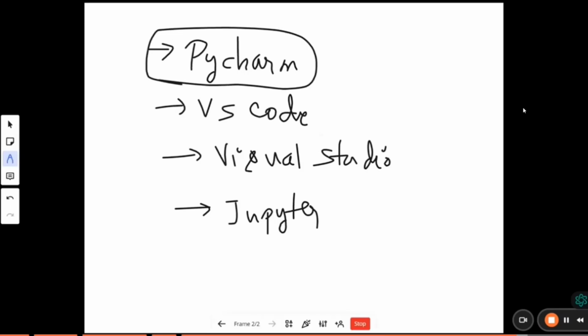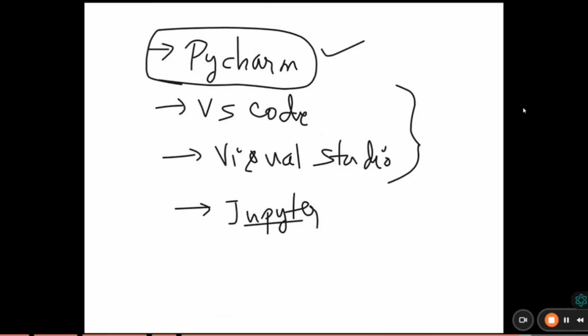Why? Because PyCharm is very easy to handle. VS Code and Visual Studio are also used, but PyCharm is mainly used, and Jupyter is mainly used for data science, machine learning and AI. But in this tutorial we will mainly use the PyCharm application. So how do you download the PyCharm application? I'll show you.